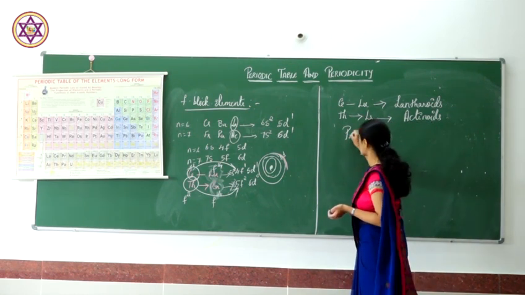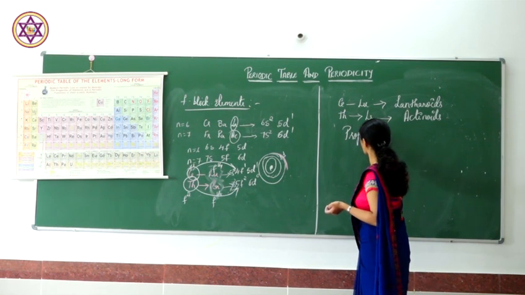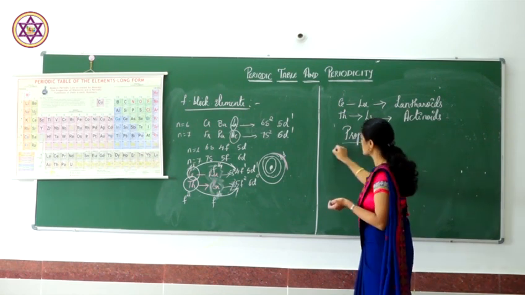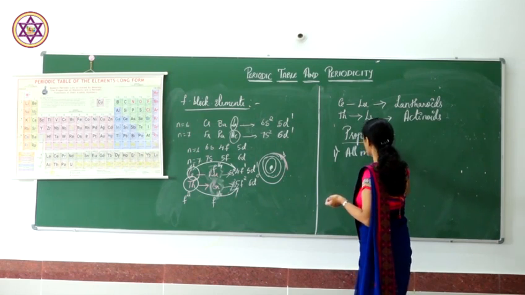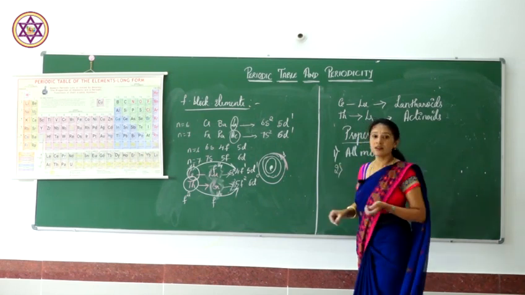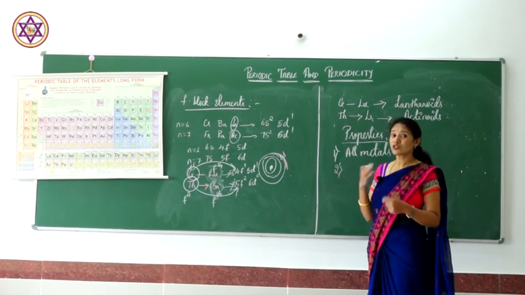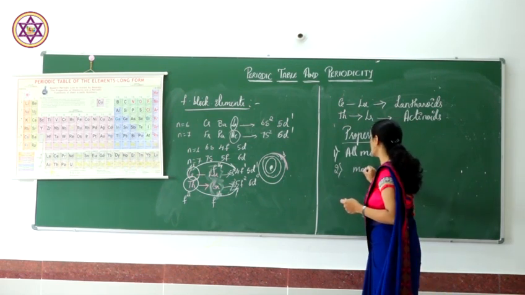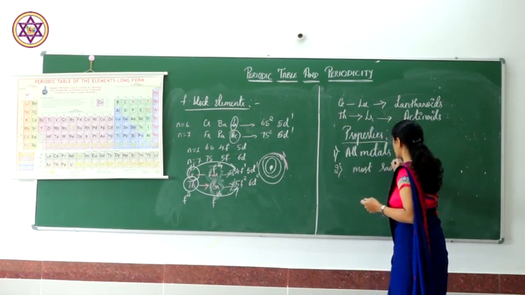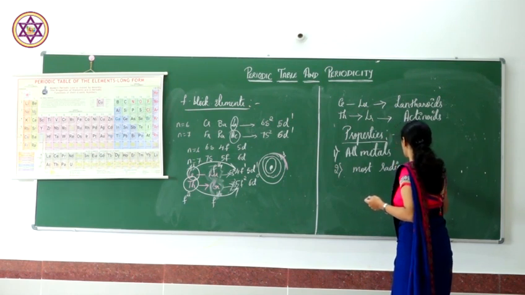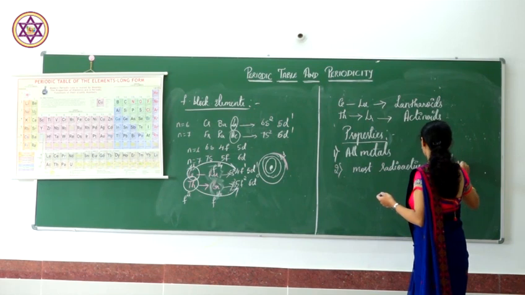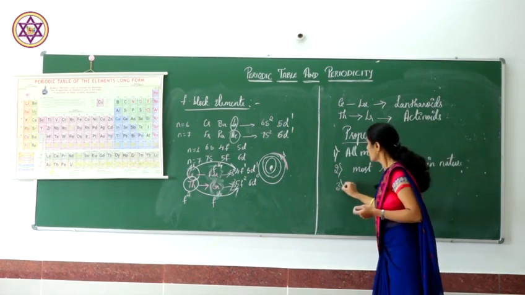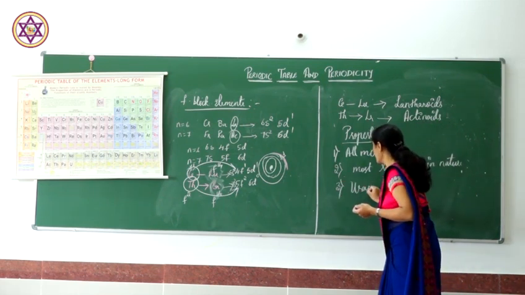Coming to the properties, these F block elements are all metals, and most are radioactive in nature.